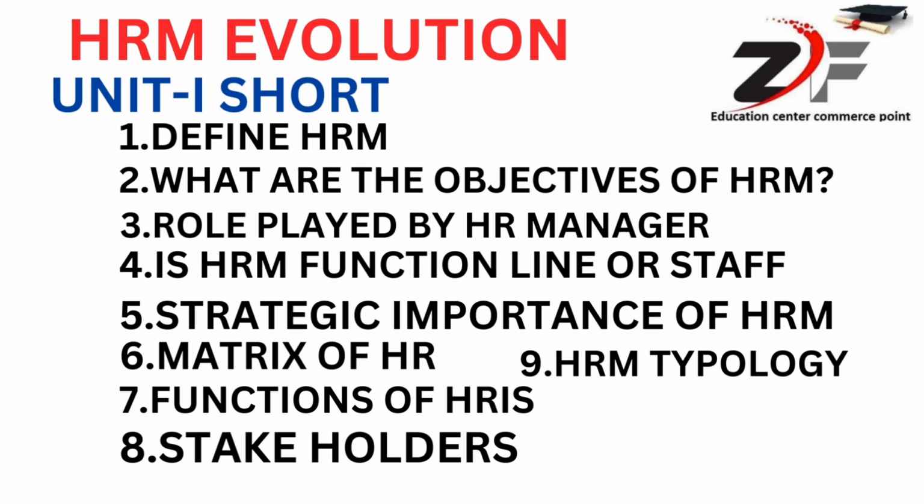Now on screen you can see Unit 1 short questions. Unit 1 is HRM evolution. Under Unit 1 short questions, the first is define HRM. Second, what are the objectives of HRM? Third, role played by HR manager. Fourth, is HRM functions line or staff? Fifth, strategic importance of HRM. Sixth, matrix of HR. Seventh, functions of HRIS. Eighth, stakeholders. Ninth, HRM typology.